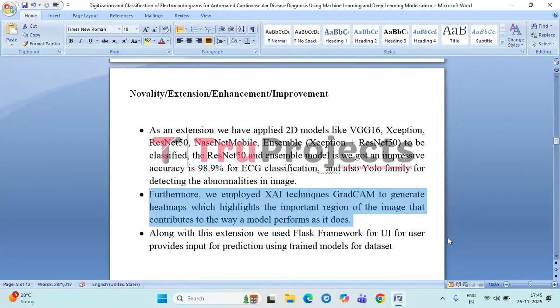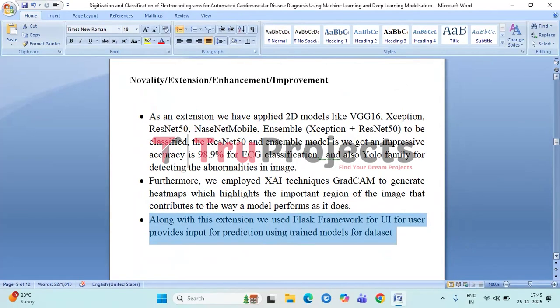These heat maps visually highlight which regions of the ECG image influence the model predictions, making the system more transparent and easier for clinicians to understand. Finally, we integrated all these components into a user-friendly interface using the Flask framework. This allows users to upload ECG images and receive predictions from the trained models, making the system practical and accessible